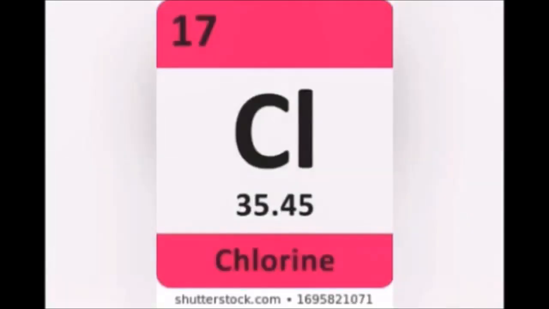Let's consider another one, the chlorine atom. What is the atomic number here? Here 17 is the atomic number. Its double value, 35, is the mass number for the chlorine atom. If this mass number 35 is expressed in gram, 35 gram, then it is called the gram atomic mass.